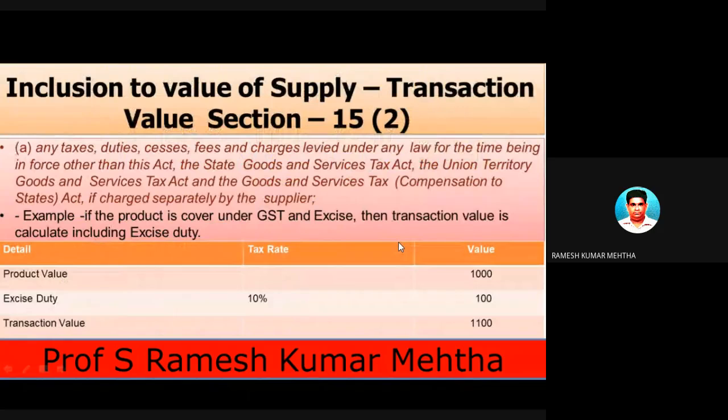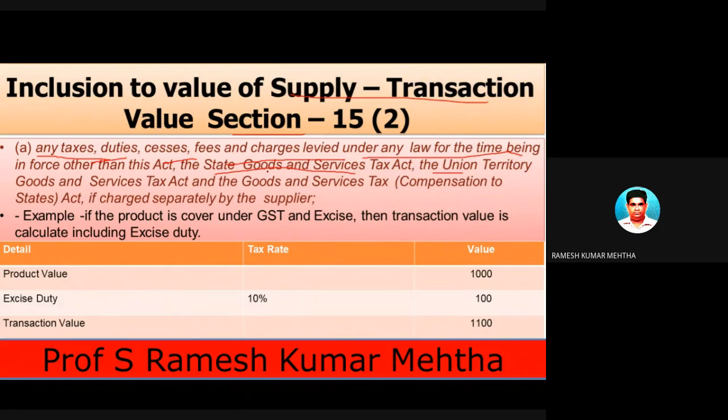Now let's look at the items which have to be included on an individual basis, and the items which should be excluded. The first particular cost which should be included to arrive at the transaction value: I already told you, they are taxes, duties, and fees charged under any law for the time being, other than the charges levied by the CGST Act or UGST Act.